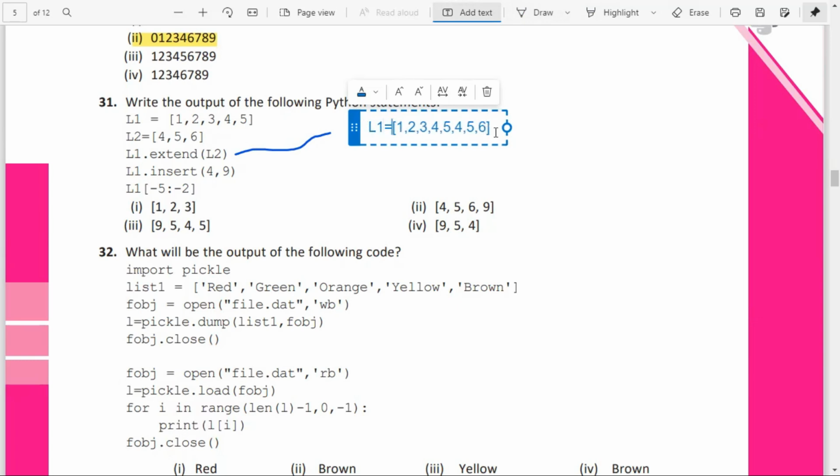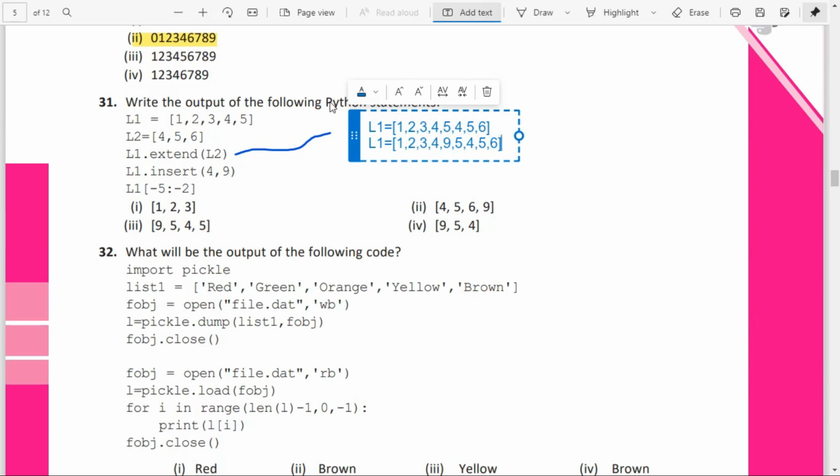Now L1 is again asked to insert. What is inserted at the fourth index? You want to insert the value 9. So fourth index means 0, 1, 2, 3, 4. So here it will be replaced: 1, 2, 3, 4, 9. After that, the remaining elements will be shifted to the right side: 5, 4, 5, 6, isn't it?